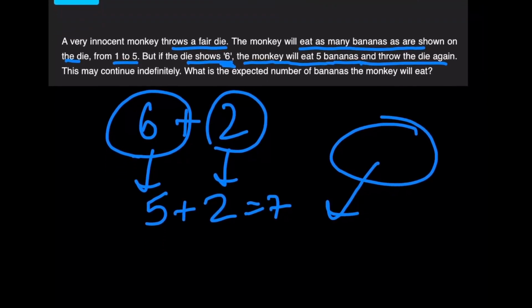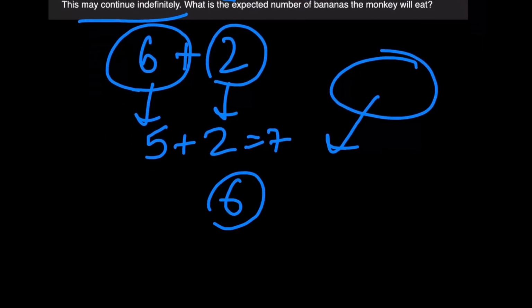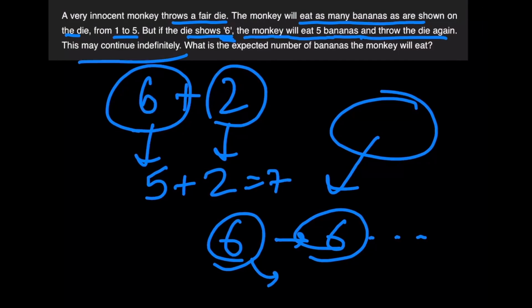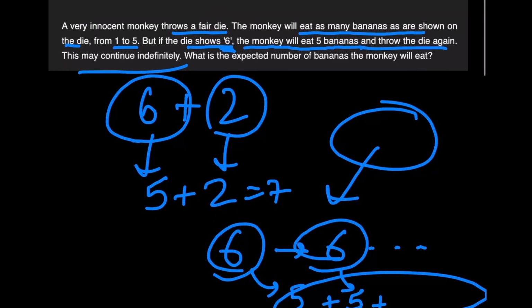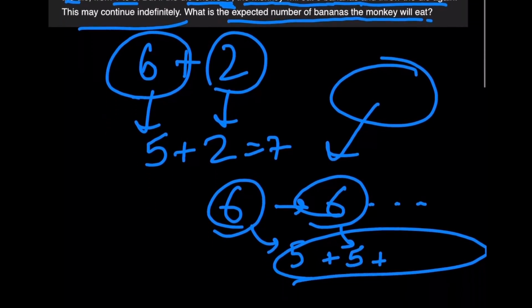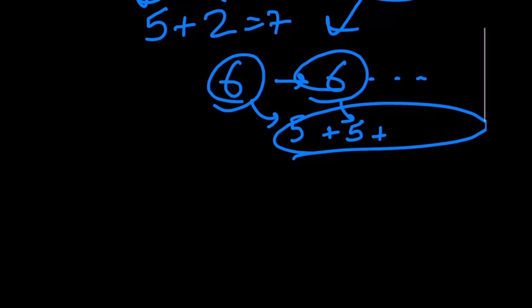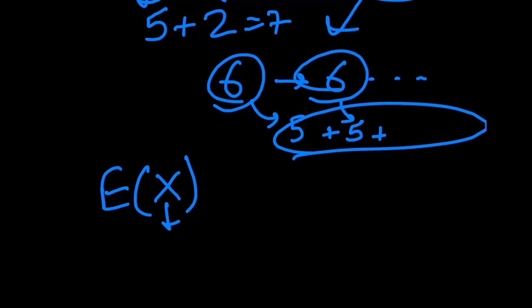Now this may continue indefinitely because he could have kept on getting 6s, in which case he would just keep on getting 5s. These 5s represent the bananas that he gets. Now, what we've been asked is the expected number of bananas the monkey will eat at the beginning of the game. To map out the probabilities and the expected value, I'll call x a random variable denoting the number of bananas the monkey gets to eat.